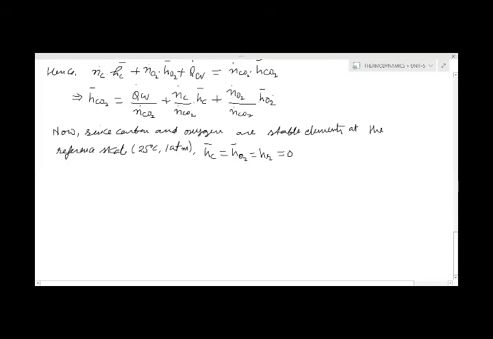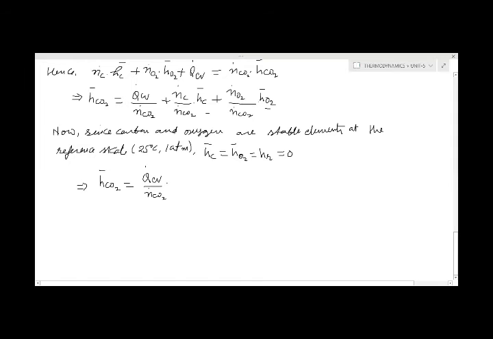So from this equation, H bar O2 will become 0 and H bar C will become 0, then it gives us H bar CO2 equal to Q dot Cv upon N dot CO2.